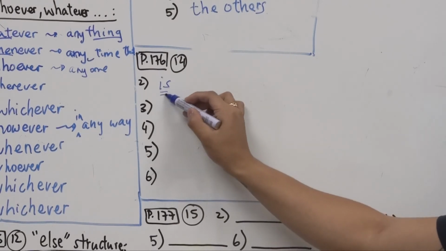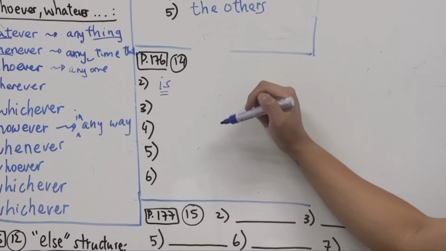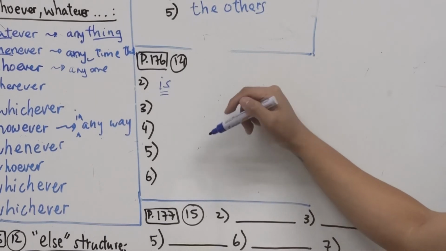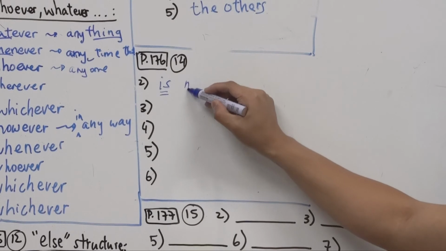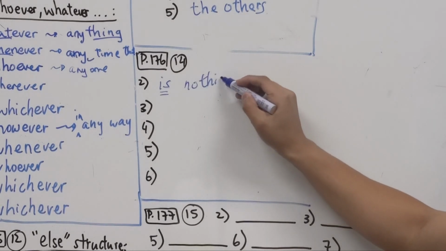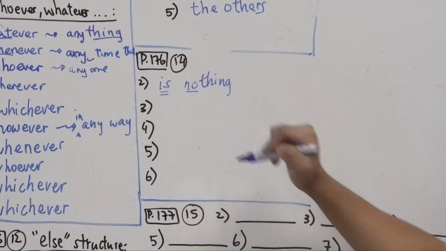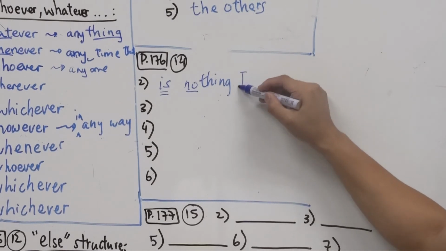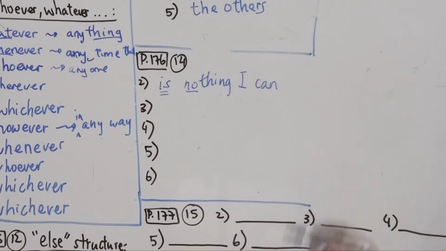So is a positive, right? Now we have to put a negative. There is anything, make it into a negative, is nothing. So we just change any to no. There is nothing I can do. Okay? Comes from anything I can do, nothing I can do.